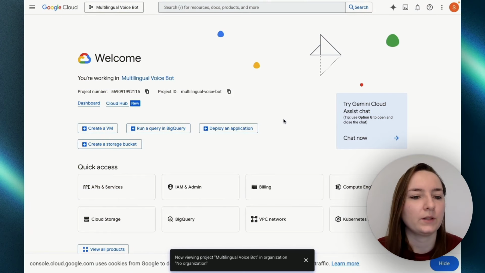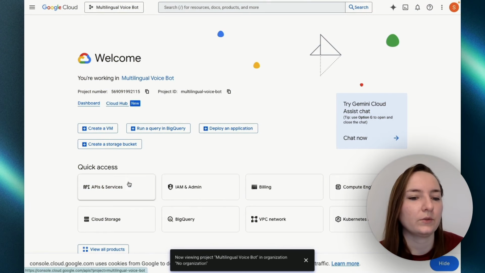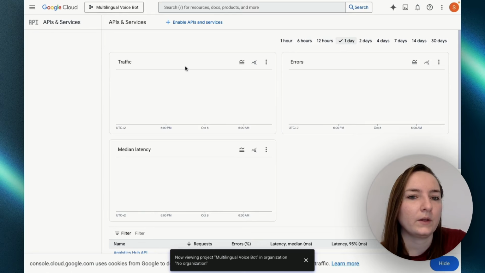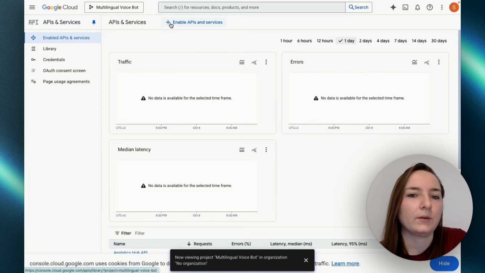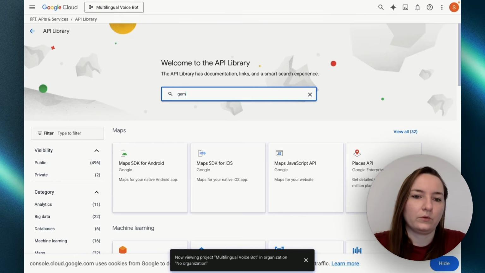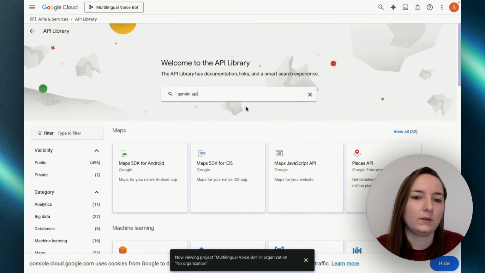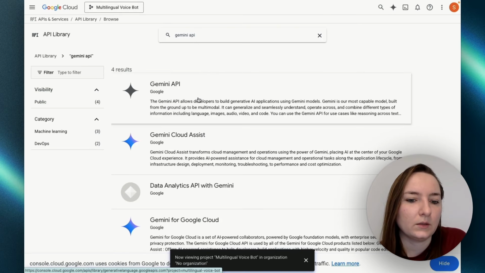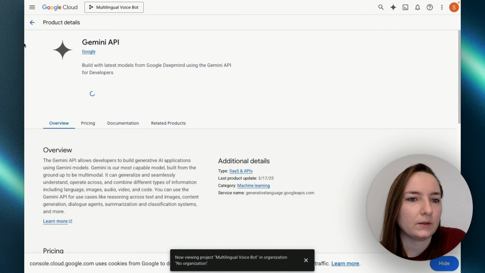The first thing that we need to do is to enable APIs that we need for our voice bot. So let's first click here, APIs and services, and then click on enable APIs and services. Now we are going to search for Gemini API, and we need to activate this one, enable it.